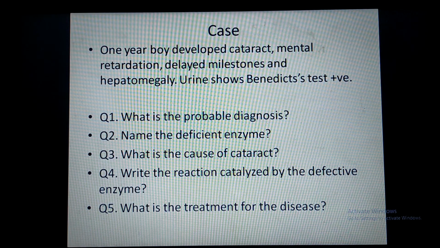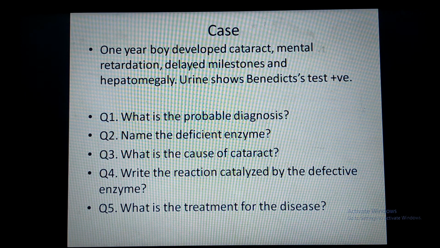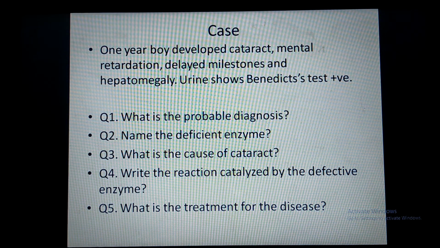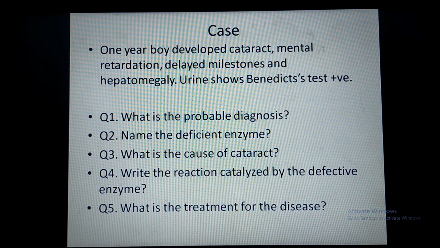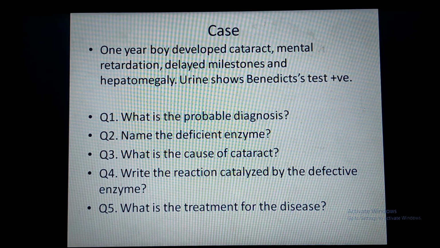I have already told you that you have to withdraw milk or lactose from the diet up to 4 to 5 years, because after 4 to 5 years the alternate pathway of galactose utilization becomes active and it will start utilizing the galactose. Therefore, the treatment is to continue lactose free diet up to 4 to 5 years.